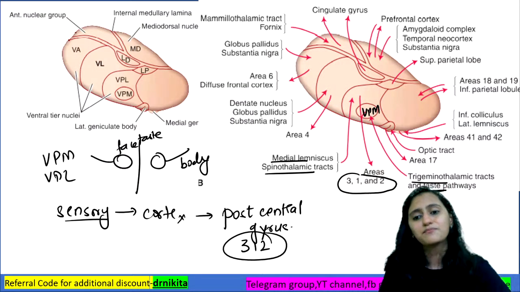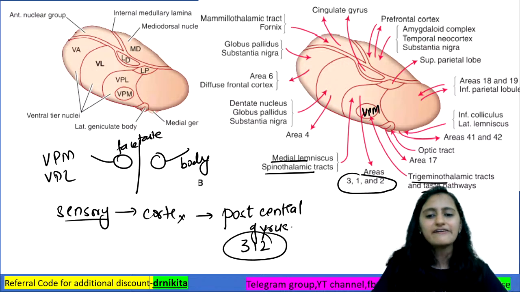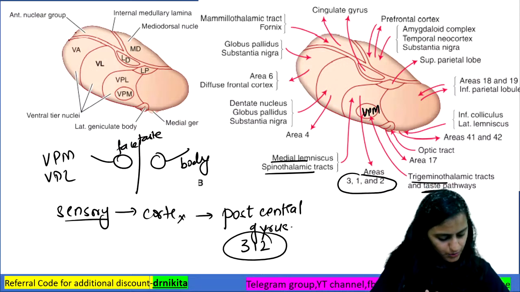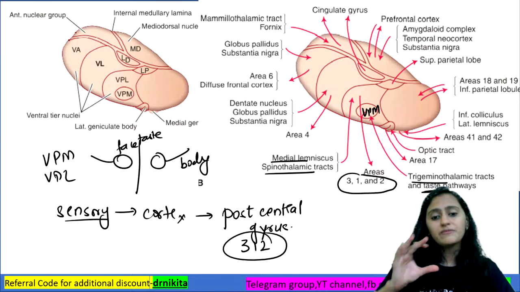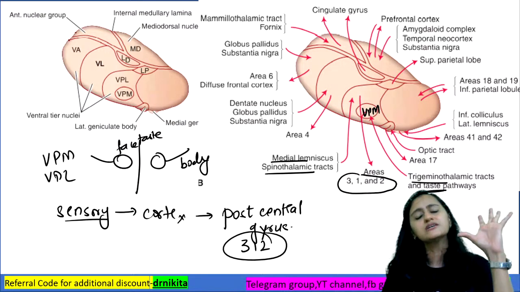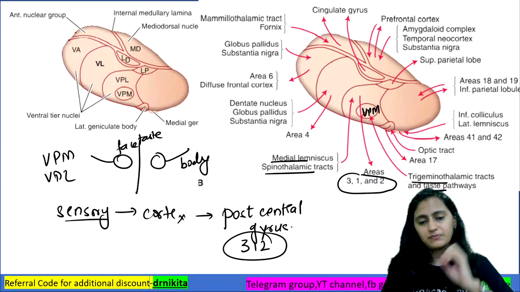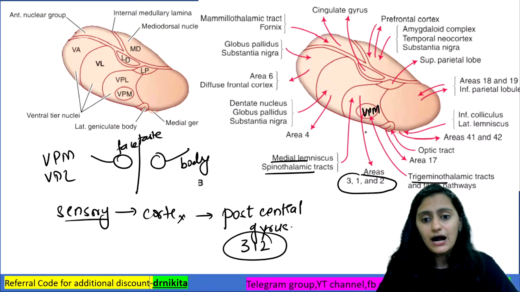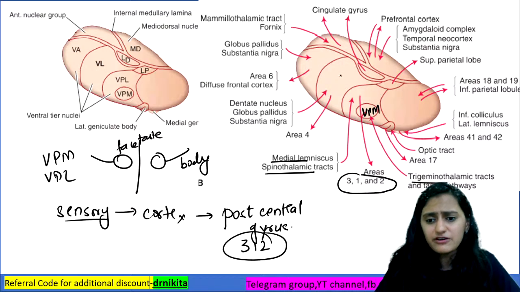You have to remember the Brodmann areas also. Maybe we will have sessions sometime later on Brodmann areas. So remember, sensory is posterior. Motor is in front. Precentral is the motor. Now, in the rest of them, in the ventral, what are the important ones to be remembered? You have ventral anterior. Very, very important to remember.